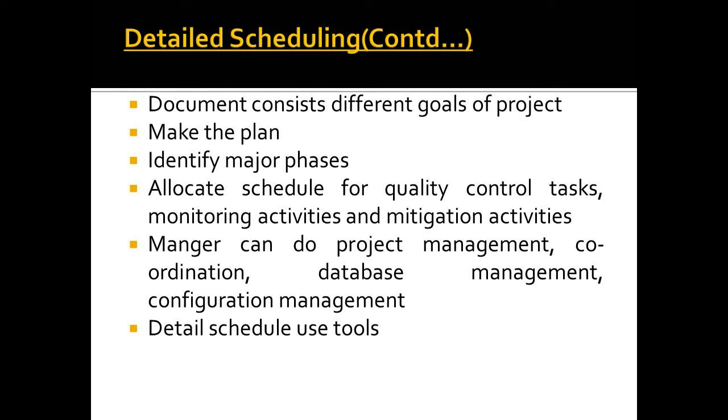The topic name is detailed scheduling. To handle any project, we have a project management plan. This plan can be documented, that is, written on paper. That document consists of some project goals like effort, schedule, quality and risk management. This plan, whatever we documented, will be executed while doing the project. If this overall plan is executed correctly, then we get a successful product or project.